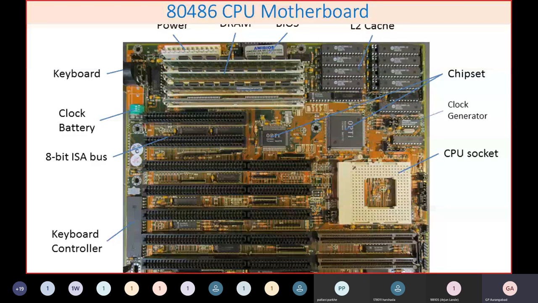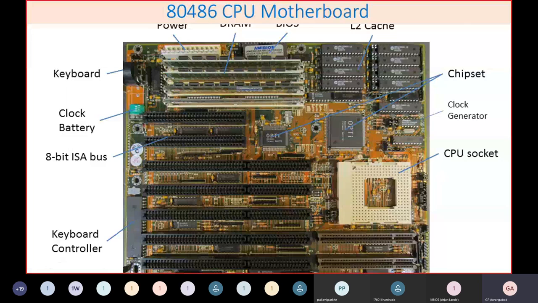So if I say on the left, we'll start with this keyboard socket. That is a DIN keyboard socket. Next time, probably after this lecture, we may go for keyboard and mouse, all this. So this is a DIN socket that is used for the keyboard. Then this is a clock battery, which is somewhat different from what we used to see as a CMOS battery. Then you can see what we have studied as the 8-bit ISA bus. So this is a small bus which we have already studied. Then if you see, there are 5 slots, which consist of 16-bit ISA slots.